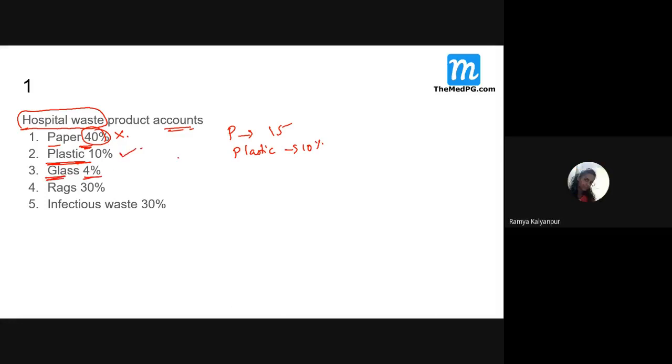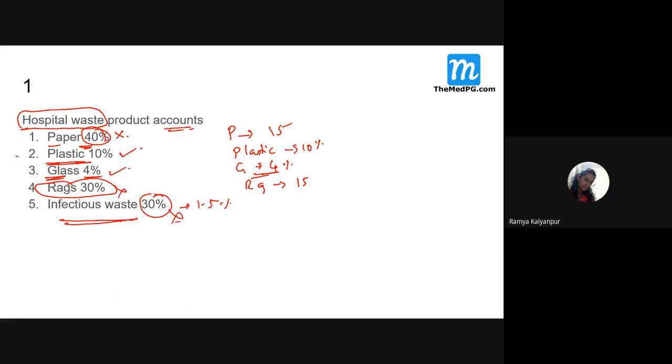Glass. I told you, how much is it? 4%. This is also correct. Rags, how much is it? Rags is 15%, but here it is 50%. Infectious waste, how much is it? 1.5%. So now this is also wrong, this is also wrong.